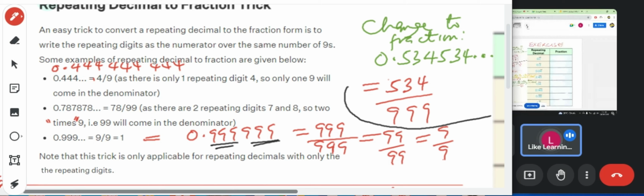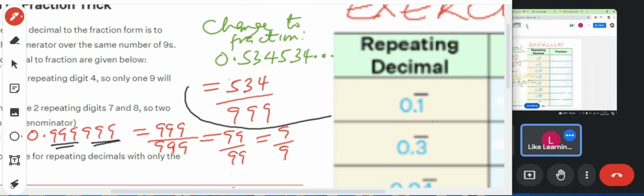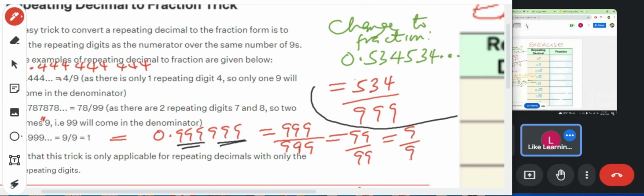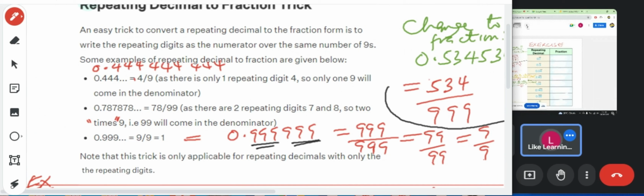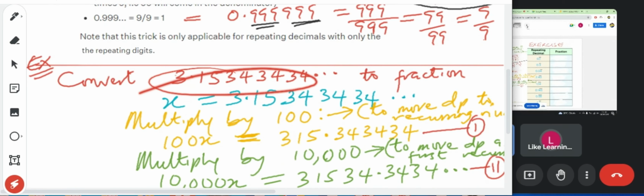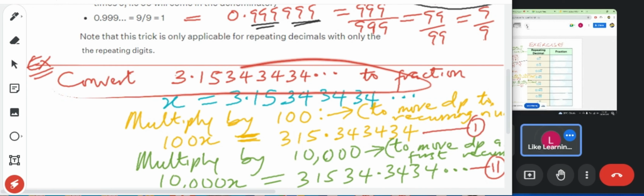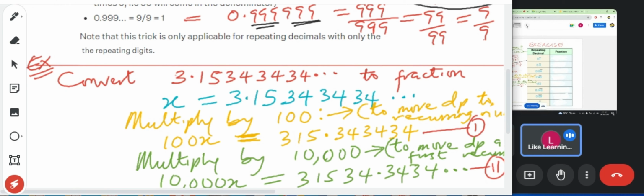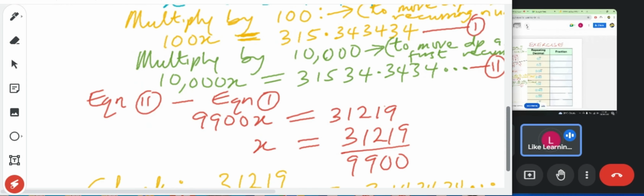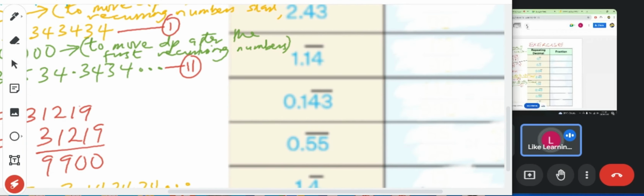Okay, I need you to try this. By the way, don't forget this method, this shortcut method is only for this type. I hope you know. You can't use it for this one I explained to you down here. This one must be worked out. You don't use it for this type. You must follow this method to get this one down here. So I want you to try this.